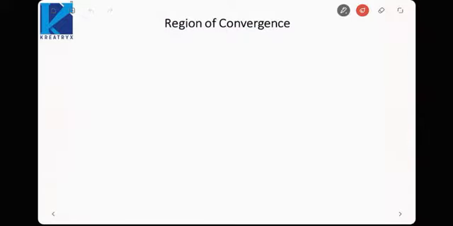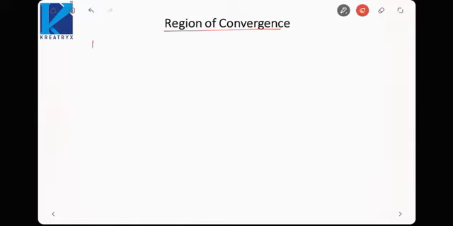Next, let us talk about ROC. Okay, some properties of ROC, so that you can directly identify the region of convergence. So just now I saw that if the Laplace transform is a rational function, then at the poles of the system the Laplace transform goes to infinity. That means at the points which are poles of the system, the Laplace transform does not converge. Okay, but ROC is the region in which the Laplace transform converges. That means a pole is a point where the Laplace transform does not converge, and ROC is where the Laplace transform converges. So it implies that poles cannot lie inside the ROC.